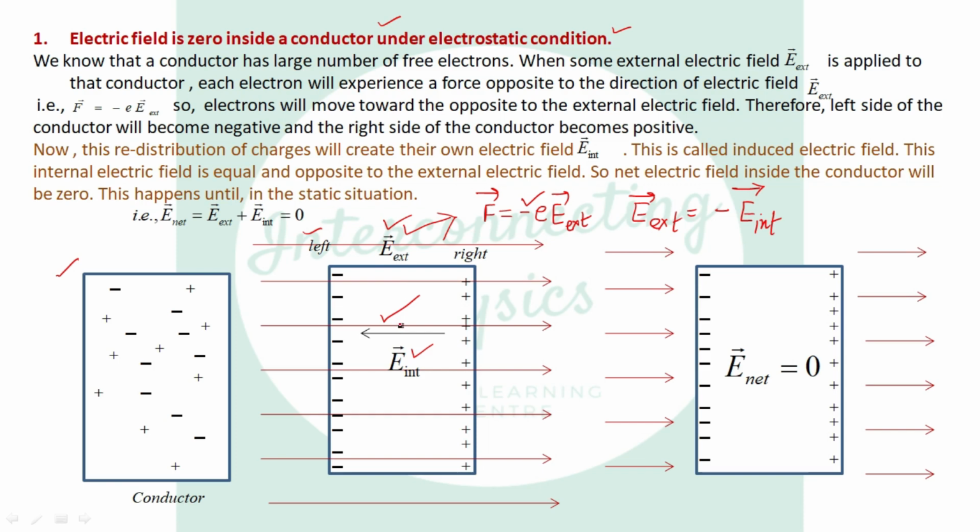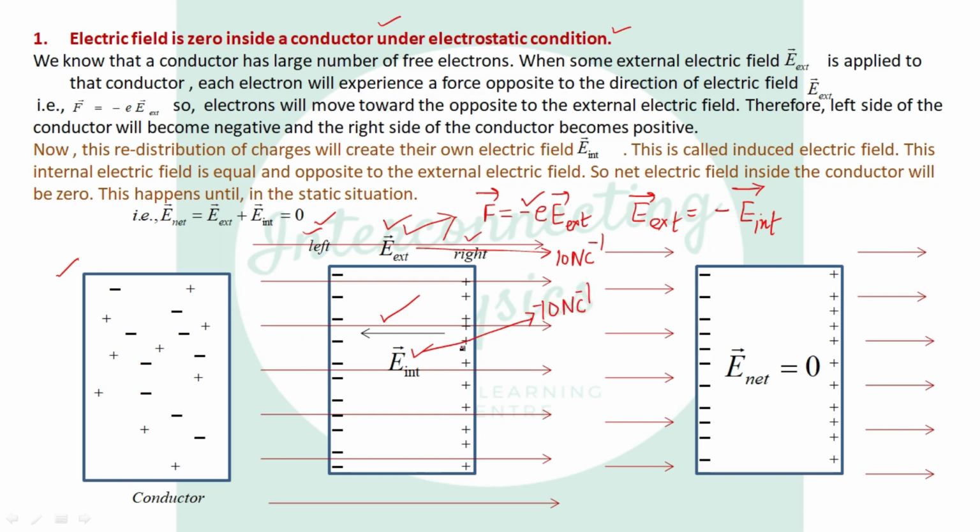Electrostatic condition means if E external is, let us say, 10 newton per coulomb, then the redistribution of charges, that is negative electrons on the left side and positive on the right side, will stop only when the internal electric field is minus 10 newton per coulomb.